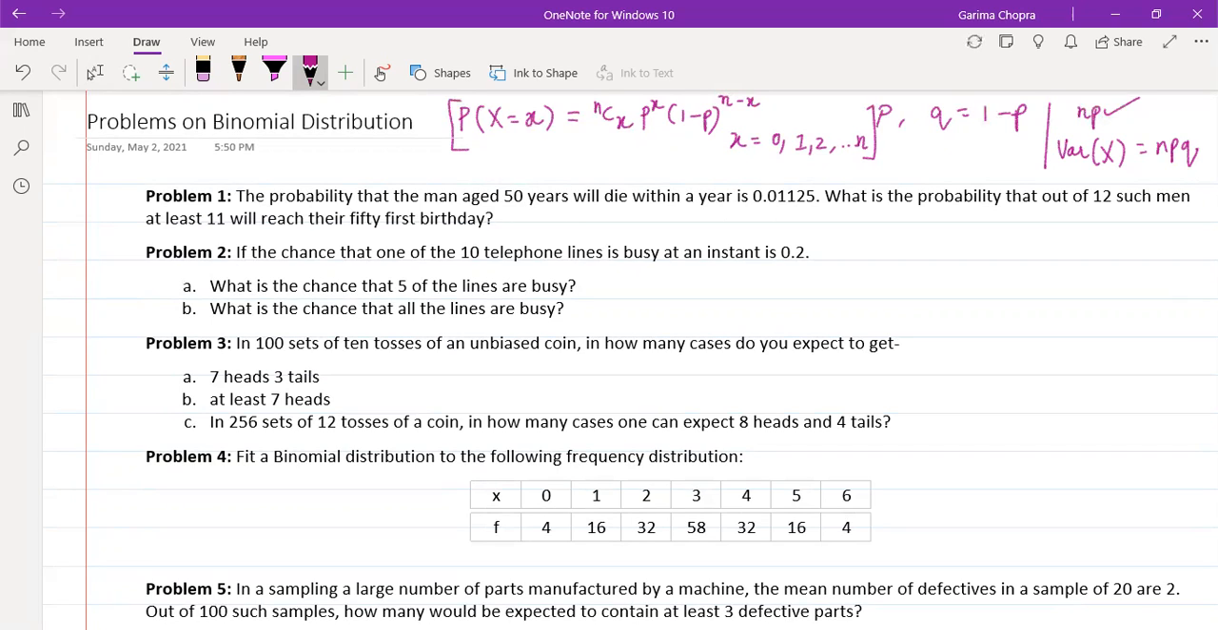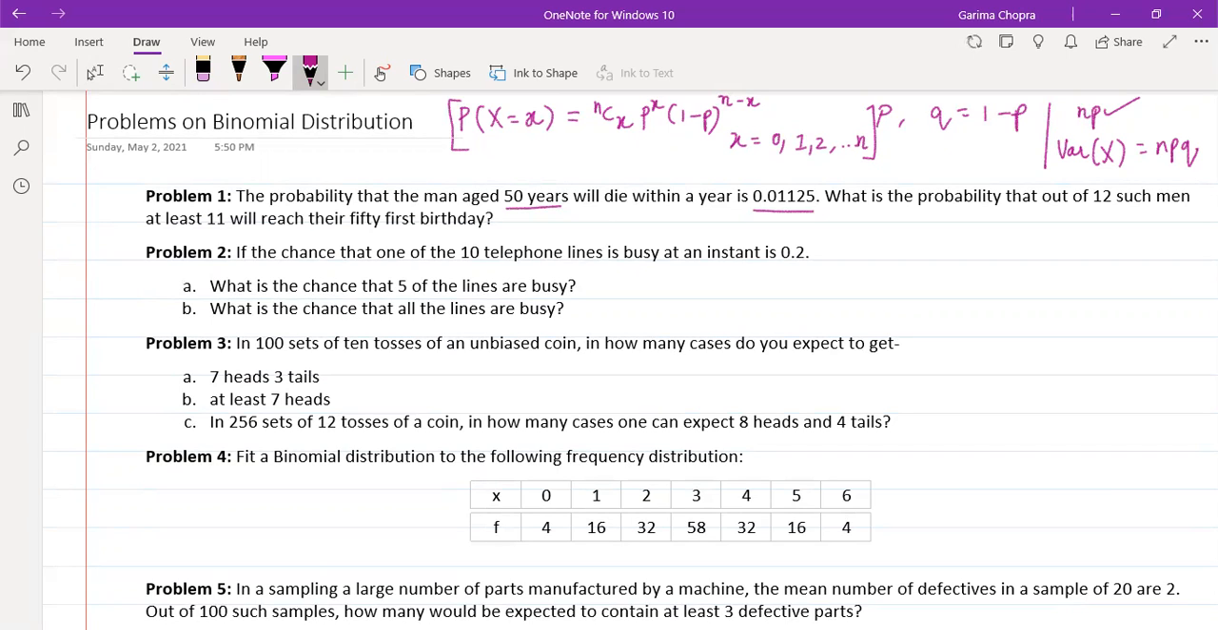The first problem is: the probability that a man aged 50 years will die within a year is 0.01125. So here the probability is given: the probability that a person who is 50 years old will die within a year, that is, before completing his 51st year, he will not be reaching his 51st birthday, is 0.01125.